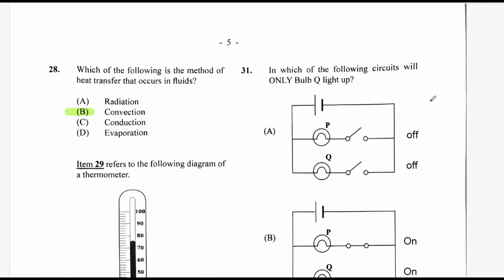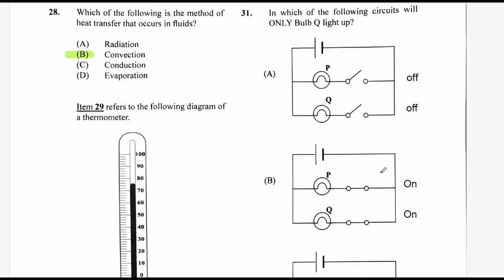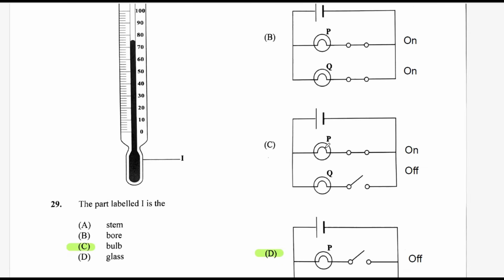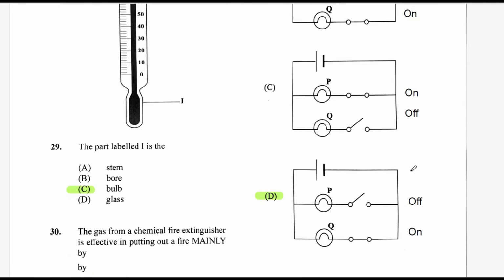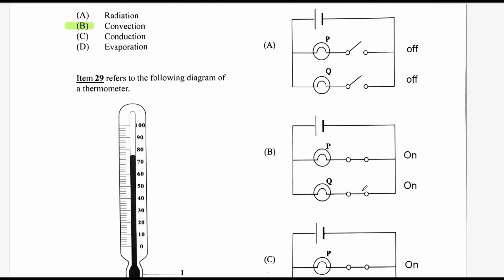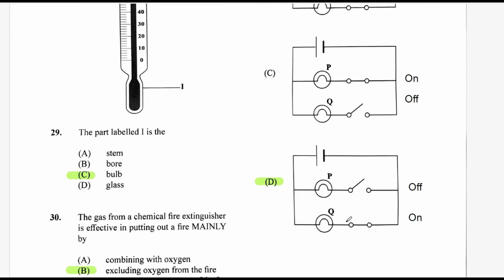Question 31. Which of the following circuits will only bulb Q light up? And I have put in the state of the bulbs on the side here. So this is the switch. That switch is in the off position for both of them. For A, both of them are in the on position. For C, P is on and Q is off. And for D, P is off and Q is on. And they ask you for only Q to be lit up. So if it is on, it means Q is lit. So the answer is D.